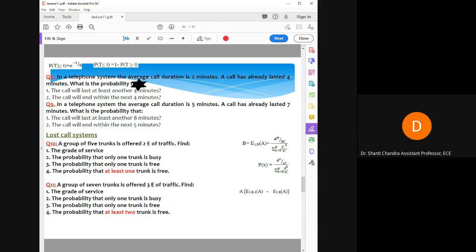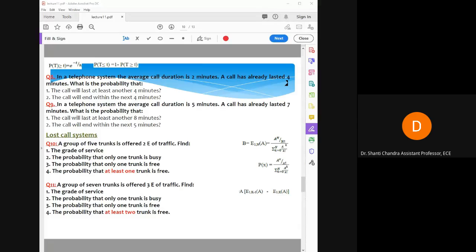In a telephone system the average call duration is 2 minutes. So what is this? This is your holding time. A call has already lasted 4 minutes. What is the probability that... So here you are given the time, right? This is the normal time and this is your holding time. If you have these two parameters and you have to calculate the probability, what formula do you have to use? This formula, right?